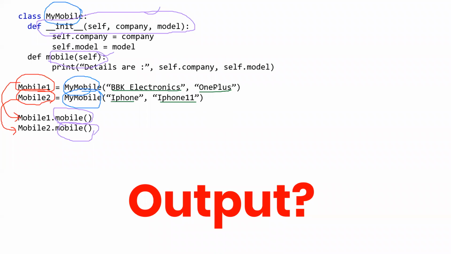And as we know, 1 plus is a model, so we can call this a model, iPhone is a model. BBK Electronics and iPhone are the brand, that is the company. Now we are using self.company and self.model, what will it do, and we do it here as well. What response will it give? You must have understood this much.